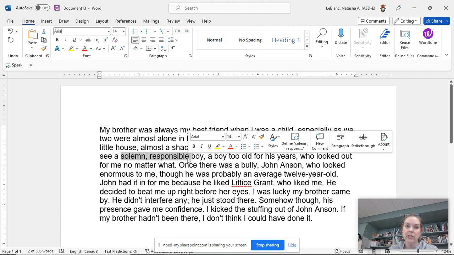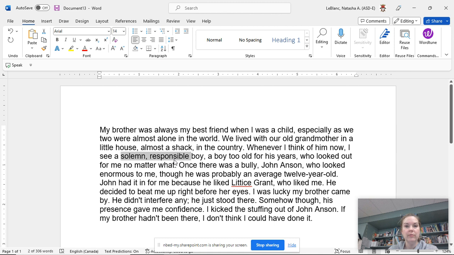These two words were in a series describing the boy. If we go back to our comma lesson, if there are two descriptors, 1 comma, 10 descriptors, 9 commas, etc. What kind of a boy was he? A boy too old for his years. That's additional, who looked out for me no matter what. Once there was a bully, John Anson. And whenever we have a person's name inserted there, it gets commas on either side of it. That was in our comma lesson also.